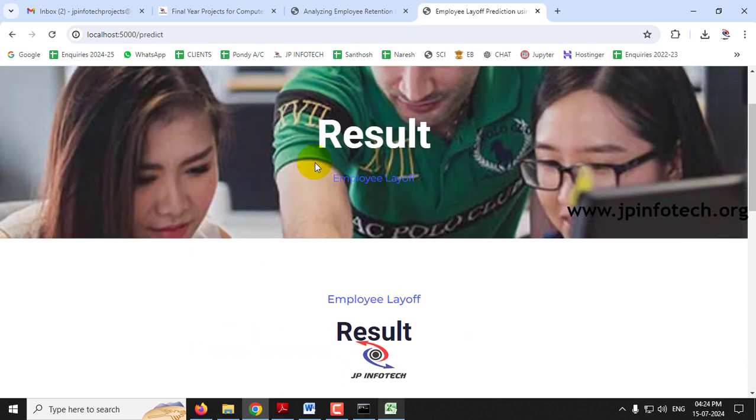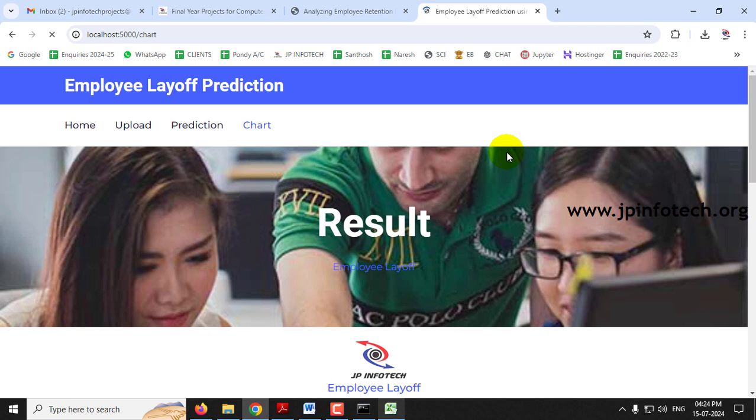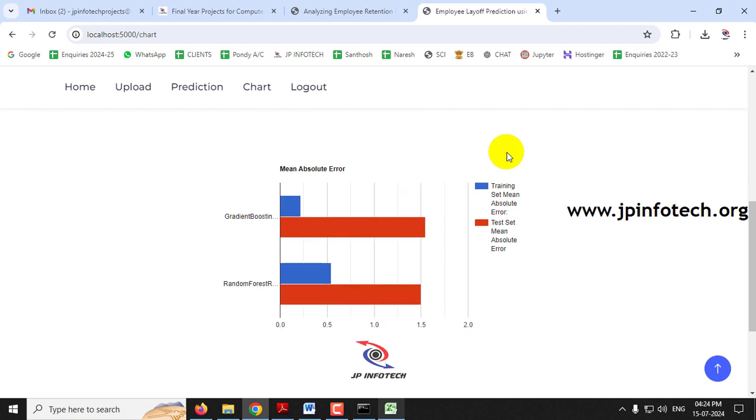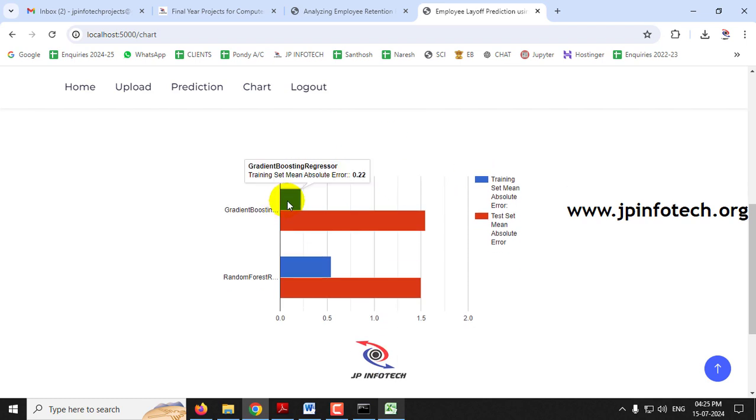So finally let me move to the chart part. In the chart part you can see the mean absolute error value for the gradient boosting, which contains a training set mean absolute error of 0.22 and gradient boosting regressor test set mean absolute error of 1.544. And here you can see the random forest regression containing a training set mean absolute error of 0.543 and random forest regressor test set mean absolute error of 1.499. So that is being represented in the pictorial form.